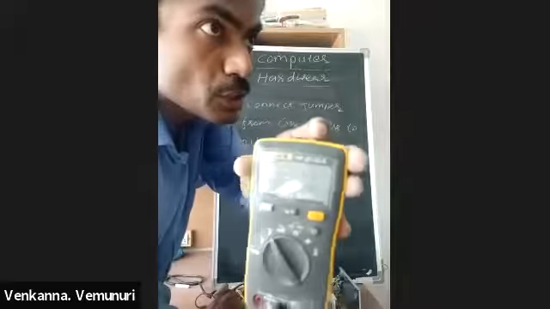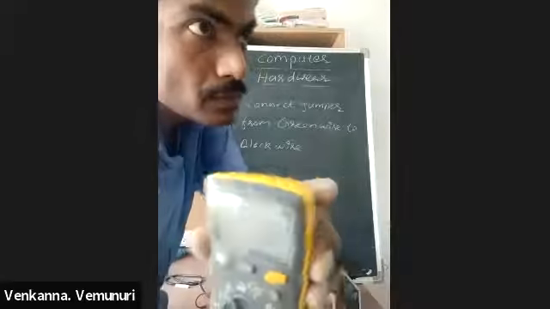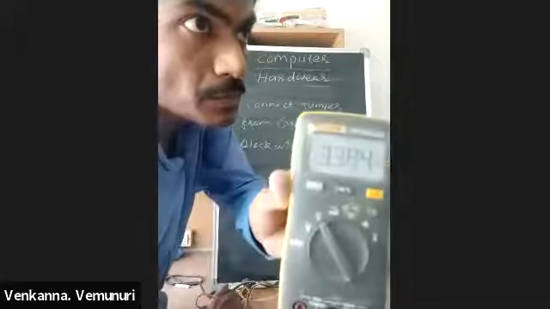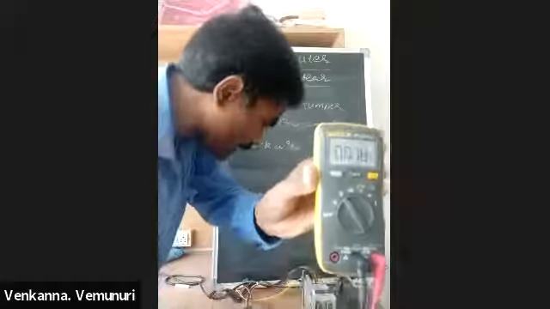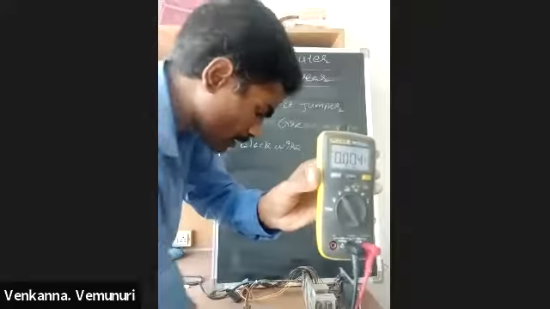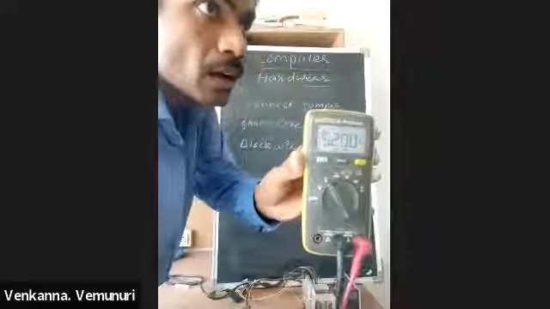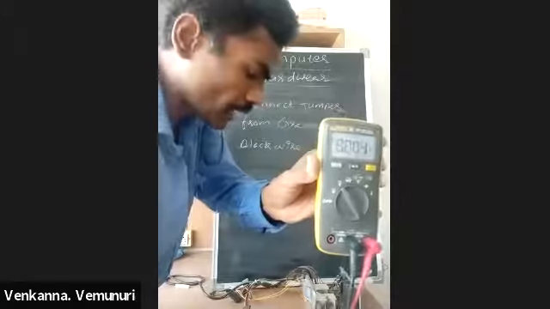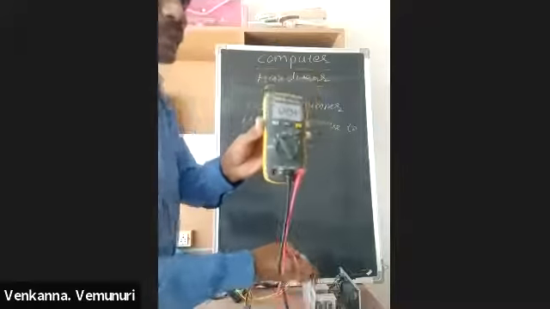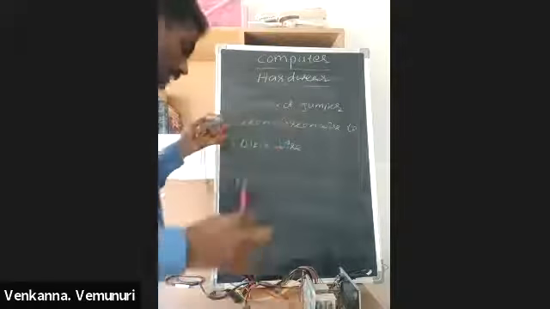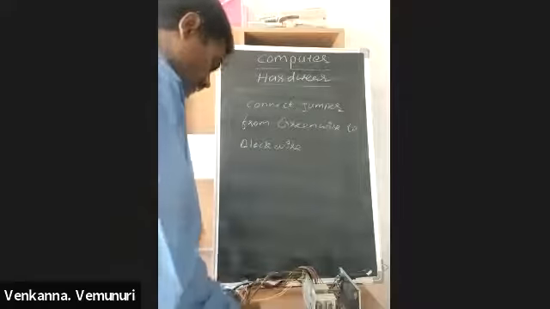Orange wire, how much is it showing? 3.3 volts. Orange is 3.3 volts, and here red is 5 volts, and here yellow is 12 volts. This is the output voltage. If it is showing this voltage properly, it means the SMPS is okay.